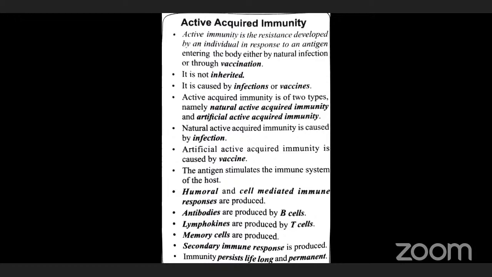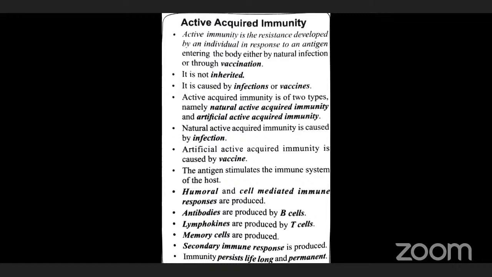So in the Saturday class I told you the meaning of antigen: it is a foreign particle. When it enters our body, our immune system will recognize that antigen and will produce some substance against it, which is known as an antibody.